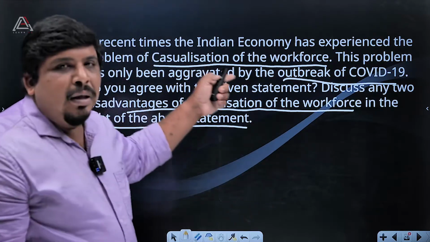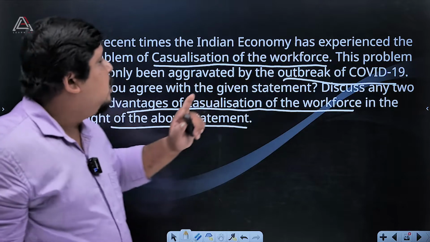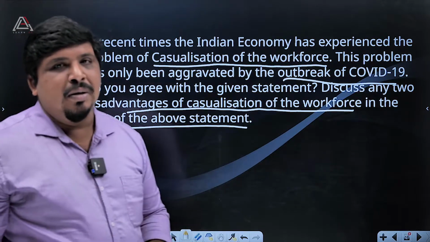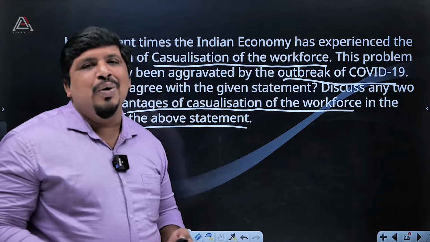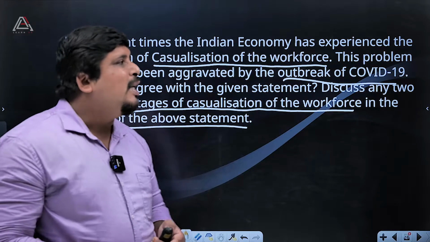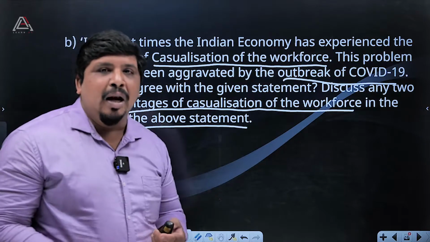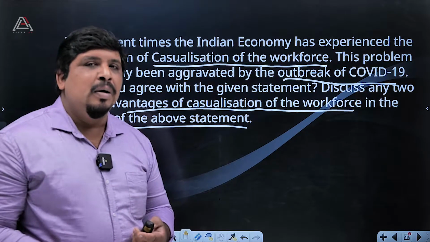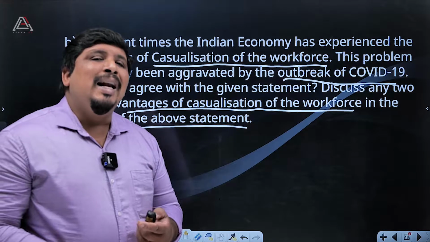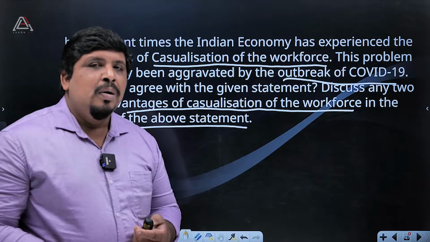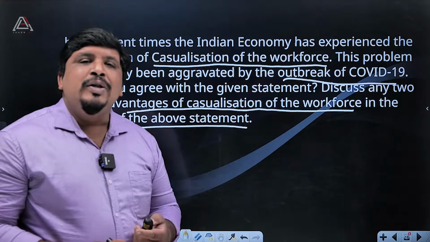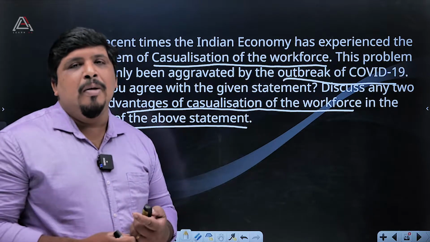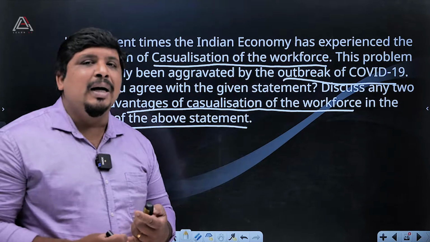Okay, this statement is discussing casualization of workforce. We can say that casual laborers will be there. What happened with COVID-19 in Kerala, we are aware of that. The workforce from Bihar and Orissa, once the government declared lockdown, fled from Kerala to their places, Orissa and Bihar.